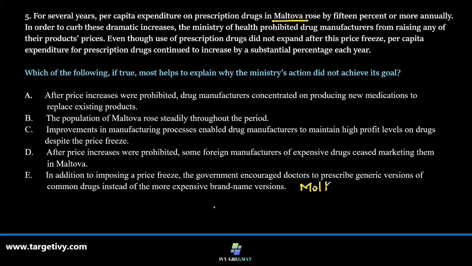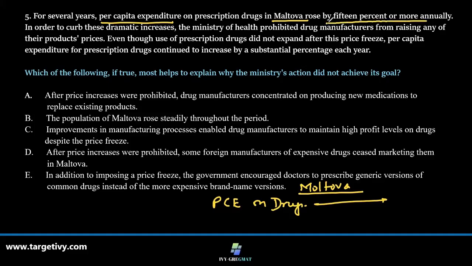In Moldova, the per capita expenditure, let's put it as per capita expenditure on drugs, used to rise by 15% or more, say 15 to 20%. So the government of Moldova intervened here and said, fix the prices of drugs.